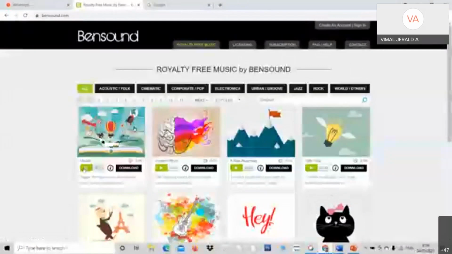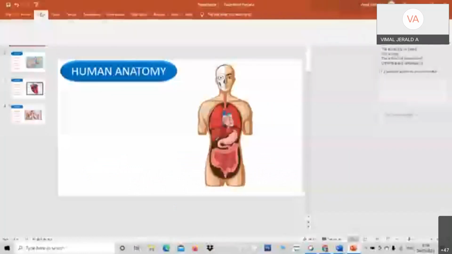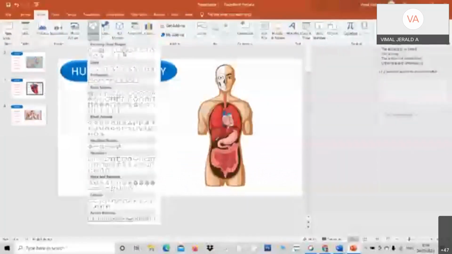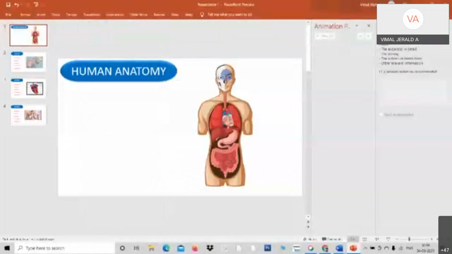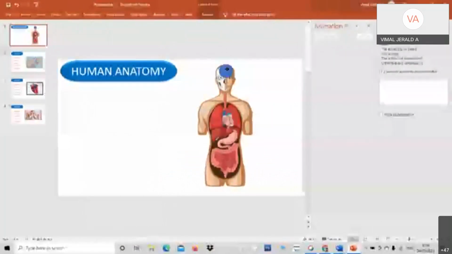Okay, professors, I'll come back to the thing that I was trying to tell you. Now I'm going to create interactivity. You can create interactivity for all the parts. Right now, I'm going to create interactivity for the slides that I have. It's only a sample. I keep it here so that when I press here, the brain is here. When I press here, I should get interactivity for the brain.